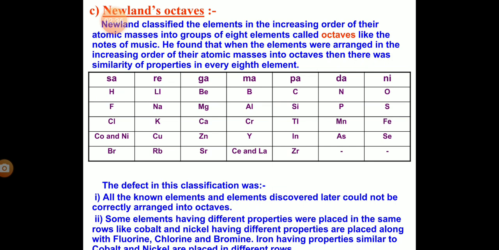Then Newlands was one more scientist. He gave Newlands' law of octaves. When he arranged all the elements in increasing order of their atomic mass into groups of 8 elements called octaves, like the notes of music, he found that the eighth element has the same properties as the first element. For example, hydrogen has the same properties as fluorine. Beryllium, if it is the first element, then it has the same properties as magnesium.